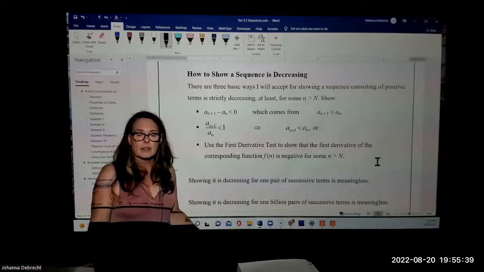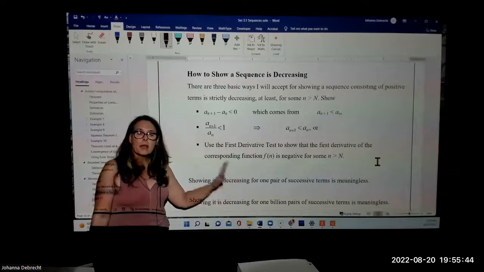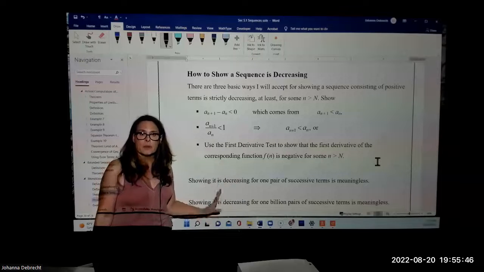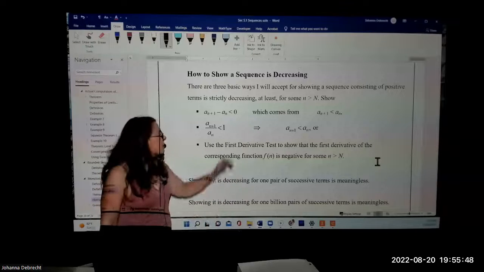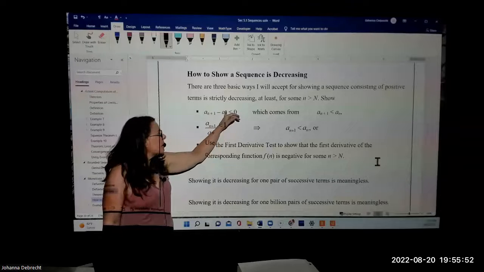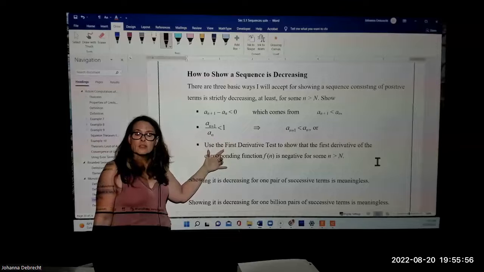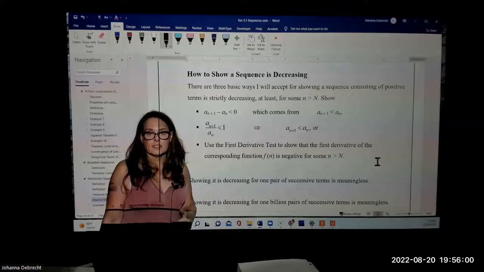It doesn't mean anything. We haven't proved it for the tail by proving it for a finite number of terms at the beginning. You must use the formula for a sub n plus 1 and a sub n, and either this inequality or this one, or you must take the derivative of the formula of a sub n using the first derivative test.